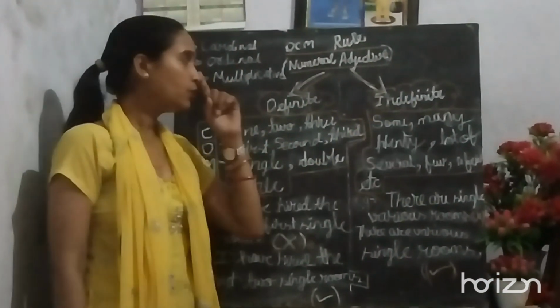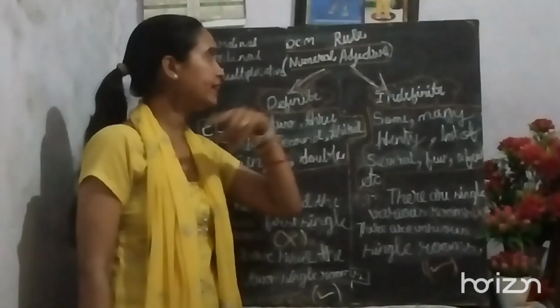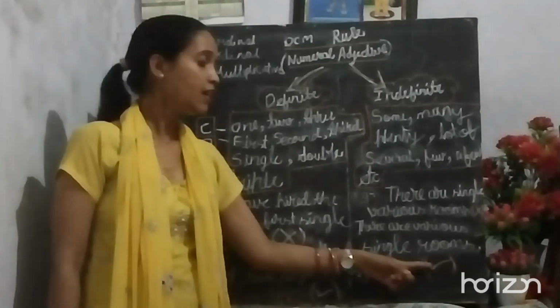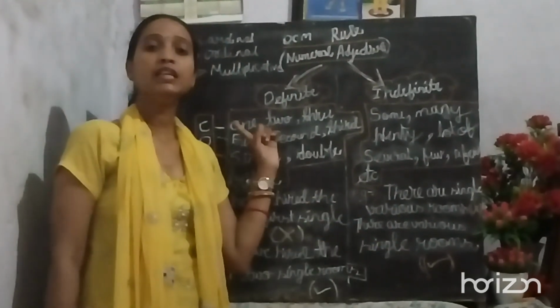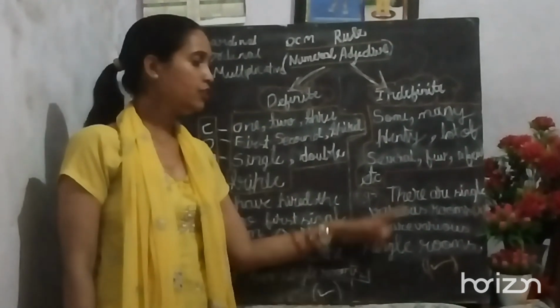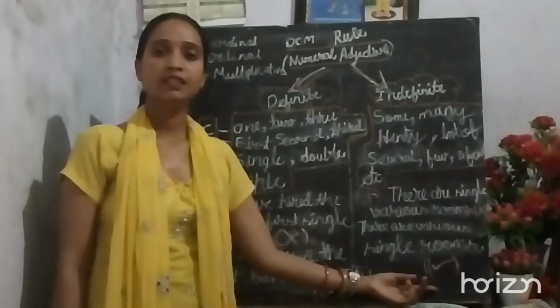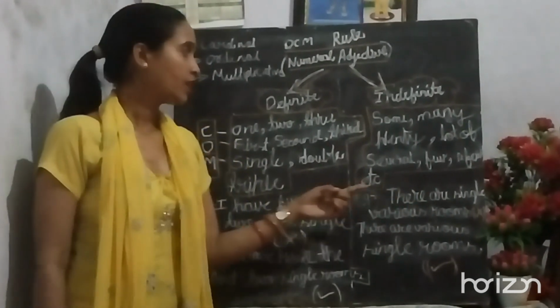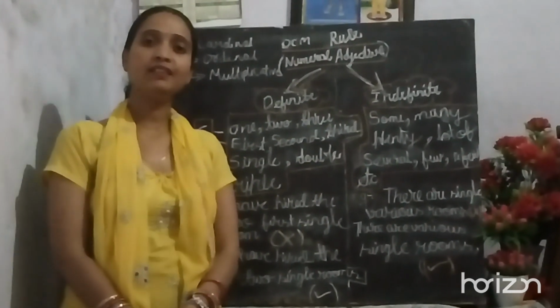I told you, you are supposed to use the indefinite numeric adjective first in the sentence, and after that you are supposed to use the definite numeral adjective. Clear? So in these two sentences, the second one is correct as compared to the earlier one. Clear? I hope the topic is clear in your mind.